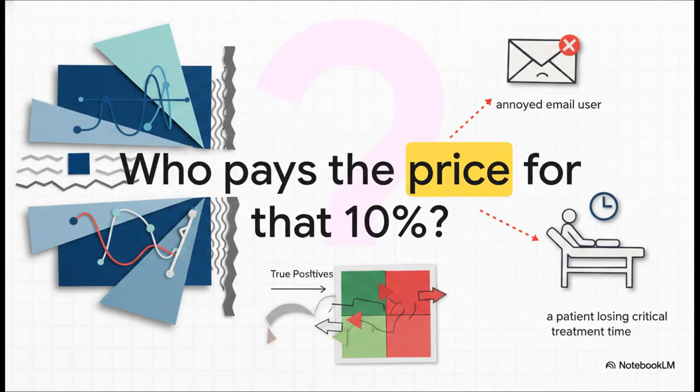The math gives us the tools to draw the lines, to squash the curves, and to filter out the noise. But the machine doesn't know the context of the real world. When we celebrate a model being 90% accurate, we have to look very, very closely at that confusion matrix and ask ourselves who exactly pays the price for that other 10%. Is it just an annoyed email user, or is it a patient losing critical treatment time? Understanding machine learning isn't just about understanding algorithms, it's about making wise, human choices about how those algorithms handle failure.